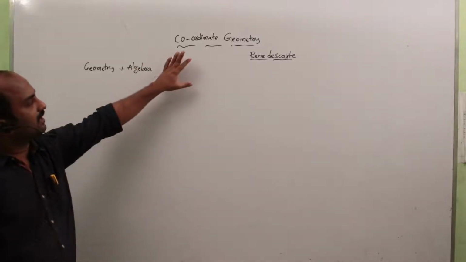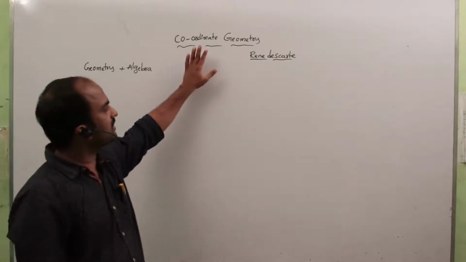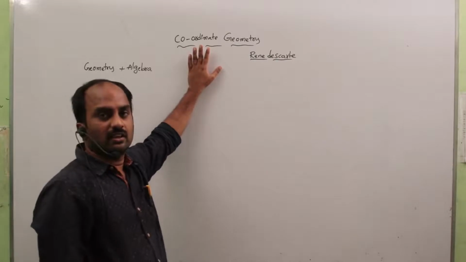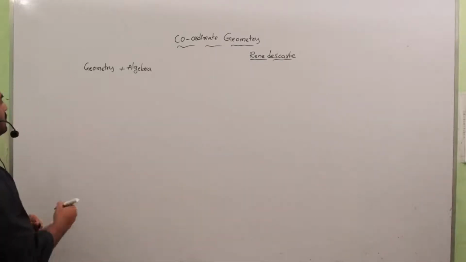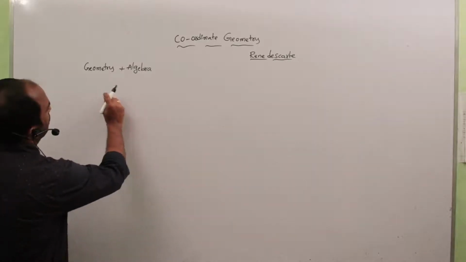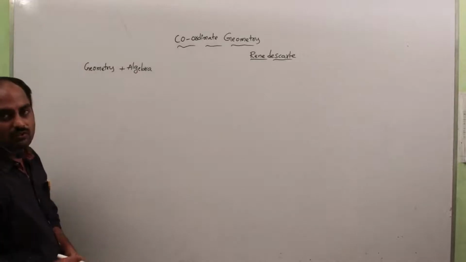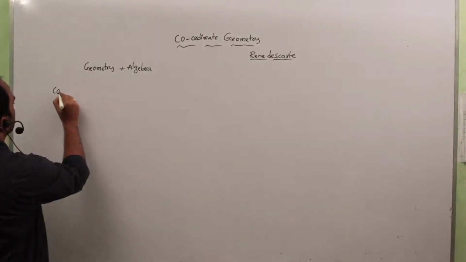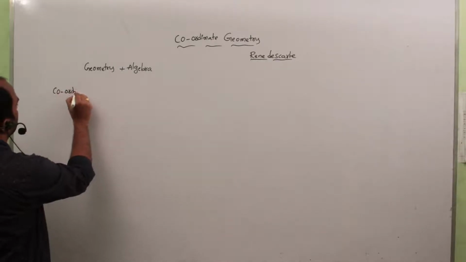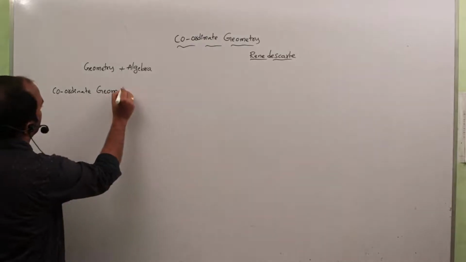So what is the definition of coordinate geometry?